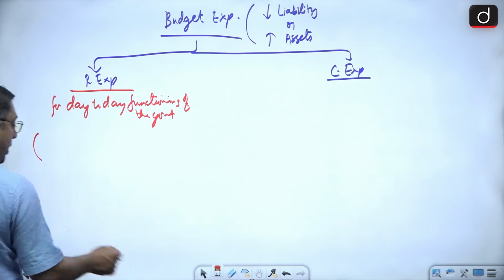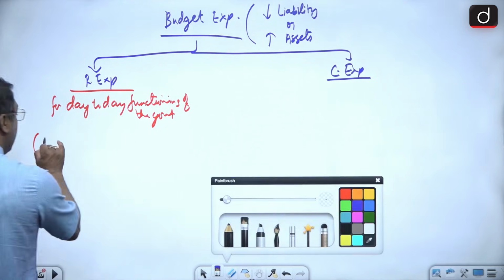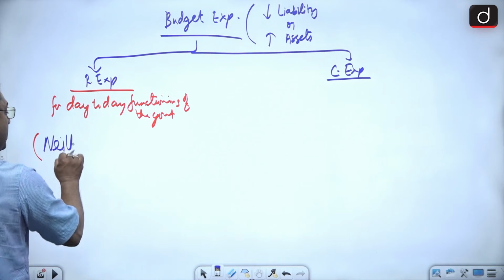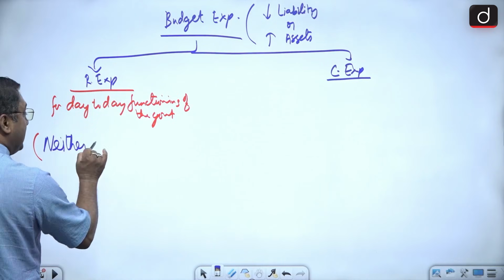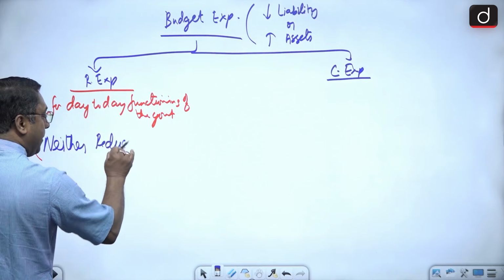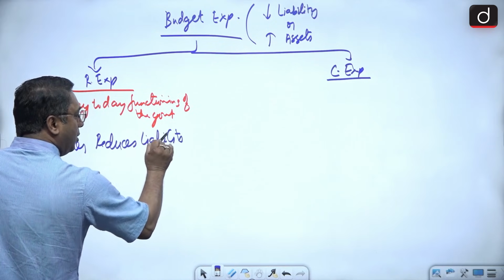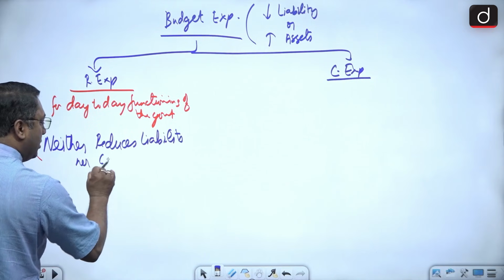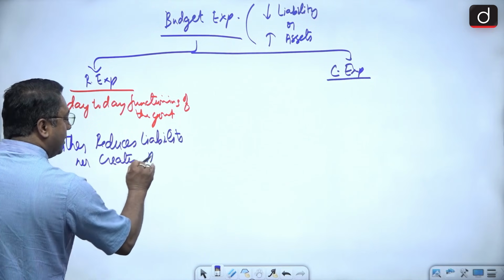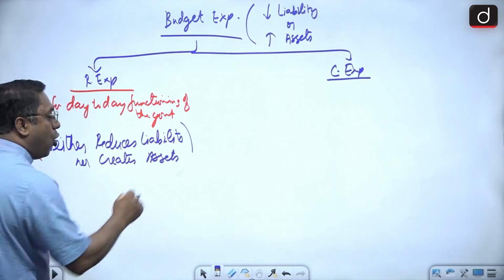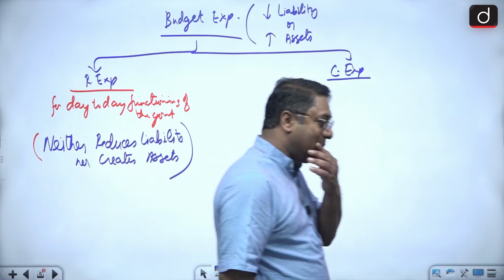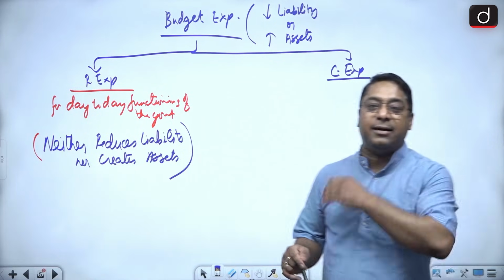So in revenue expenditure, what happens? Again, because it is revenue, the word neither will come. Neither reduces liability, nor creates assets. That means the government liability is also not reduced, nor are the assets created.